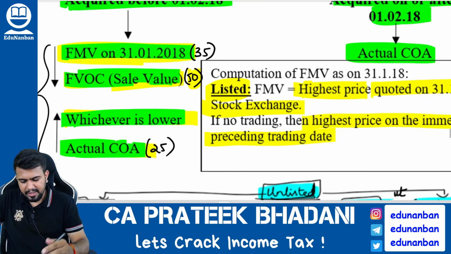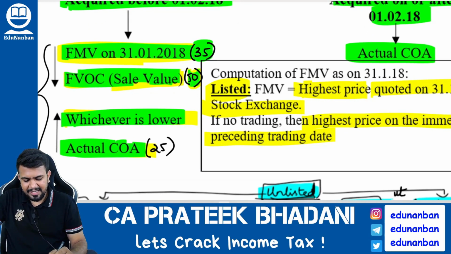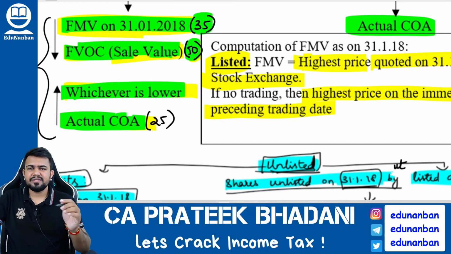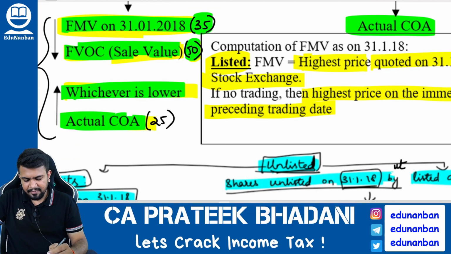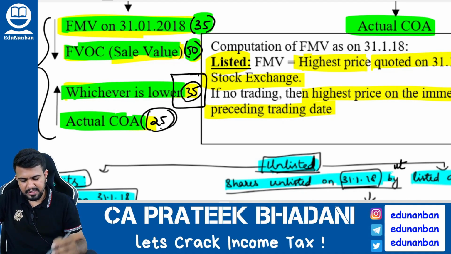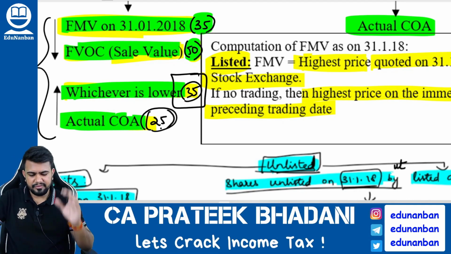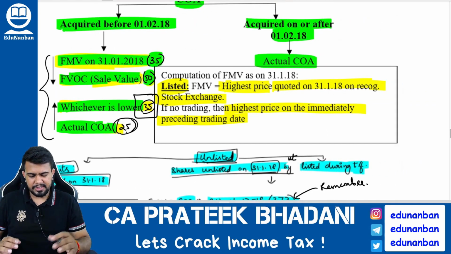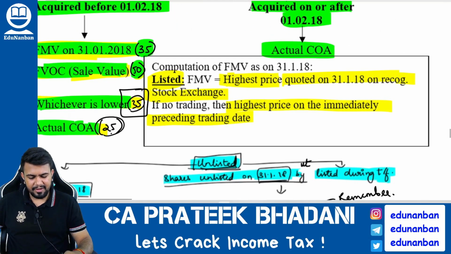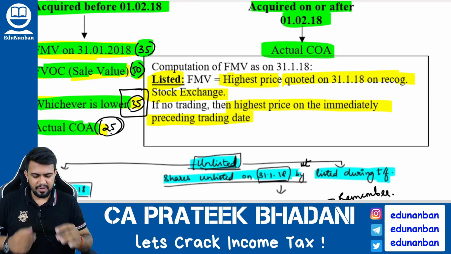So for example, if fair market value as on 31/1/2018 is 35 rupees, sale value is 50 rupees, then take whichever is lower. Which is lower? 35. Then take whichever is lower, which is 35, and actual cost, that is 25, whichever is higher. Hence this 35 rupees will become the cost of acquisition. Once again, I am not going in detail of the concept of grandfathering. I hope that you are remembering what is the concept.